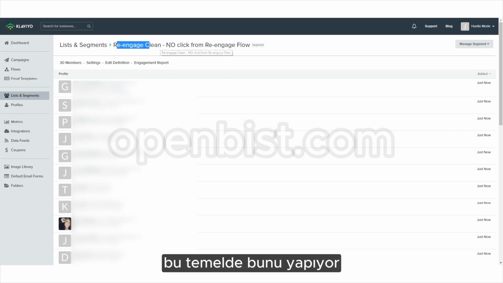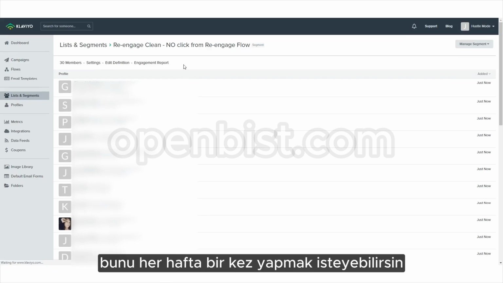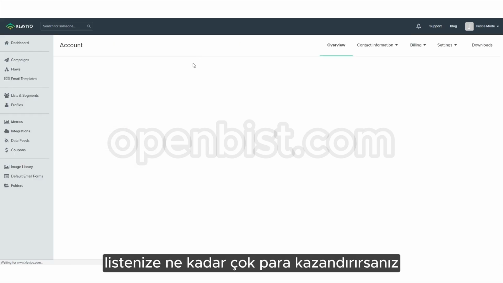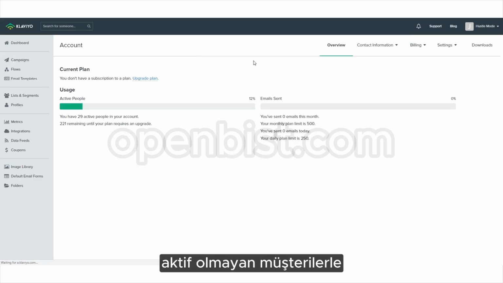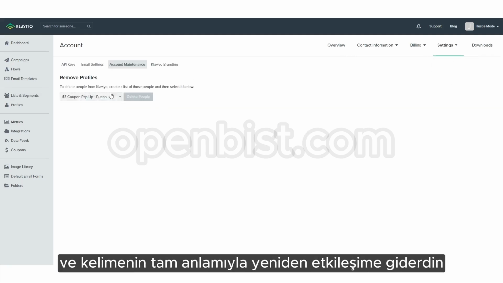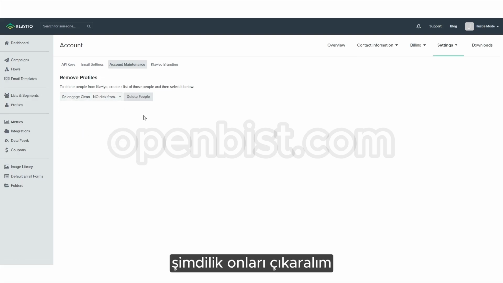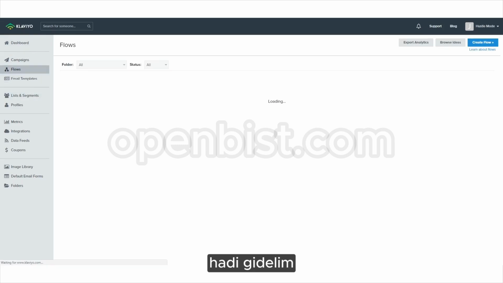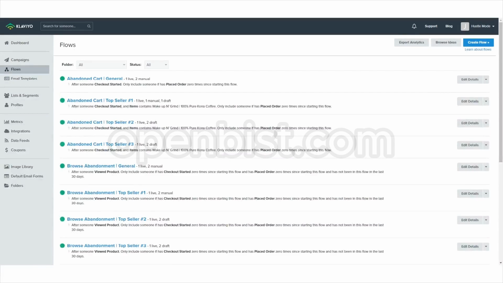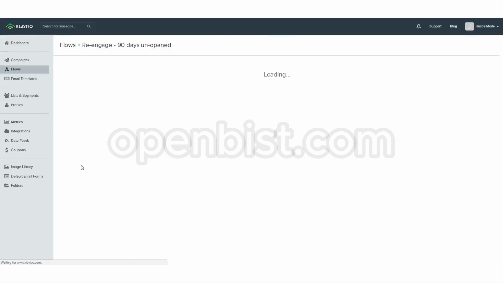So with this one, basically all you're going to do is go over to your account. Once this starts to fill up, you might want to do this once every week, once every 2 weeks. The more you do this, the more money you're going to save on your list with inactive customers, and the cleaner you're going to get, the more deliveries you're going to get. So you go over to account maintenance, find the re-engage clean, and just delete them. Let's get them out. So for now, let's head over to the first one, which was the re-engage 90 days unopened. And let's talk about this one.